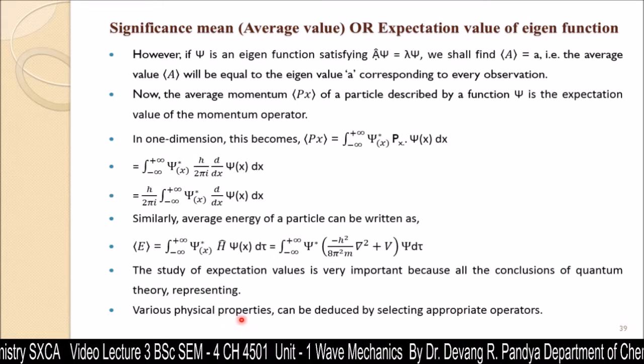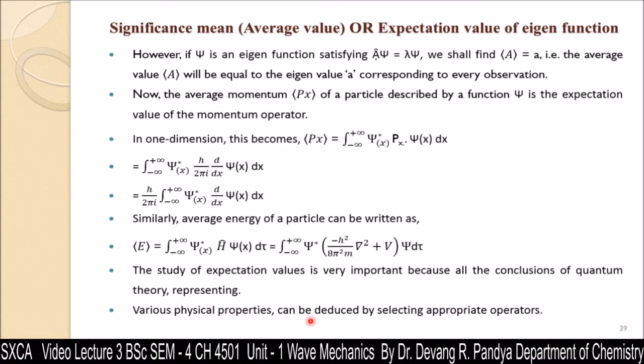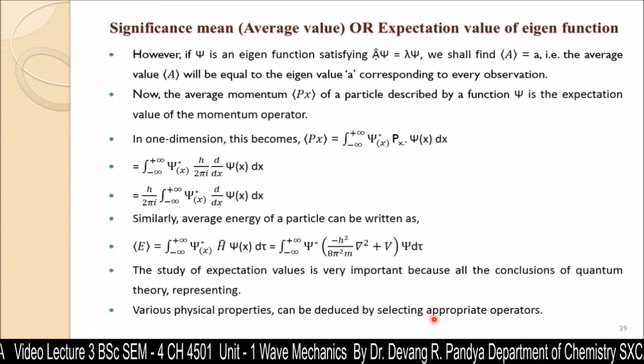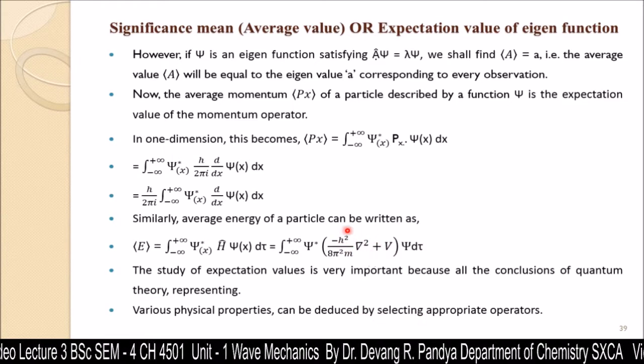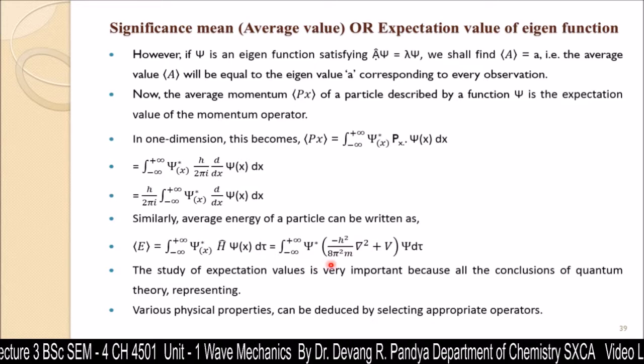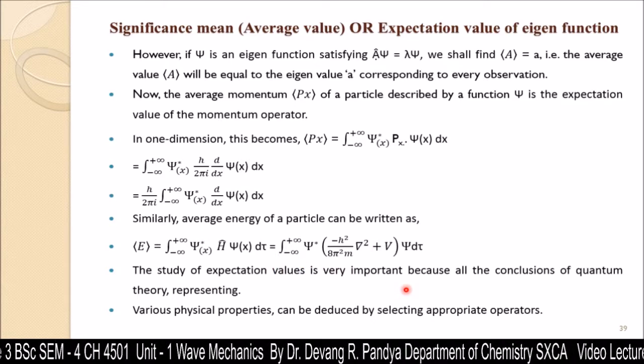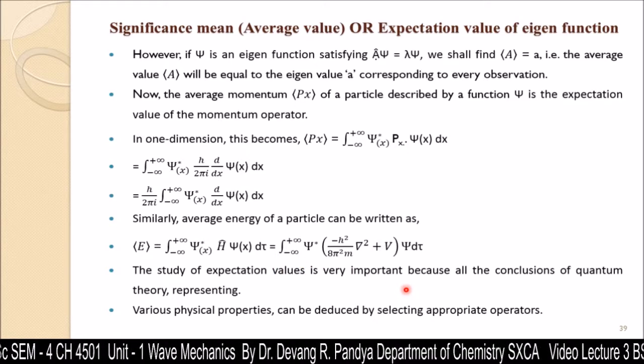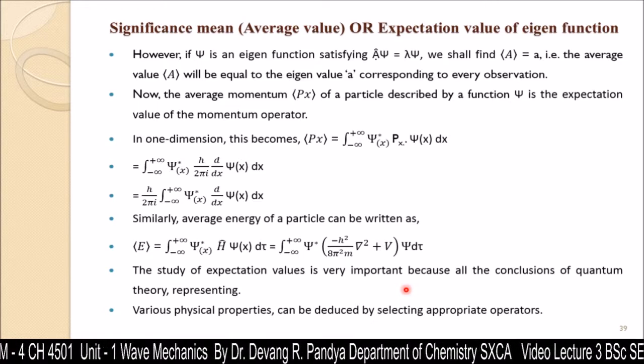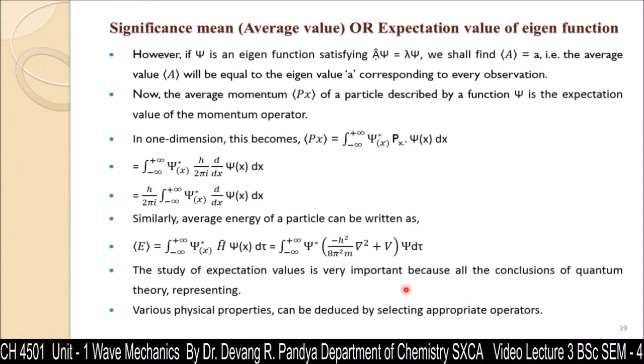All these physical properties and their average values can be deduced by selecting the proper operator and putting its value over here, so we can get the average value for different physical properties associated with the particle confined into an atom.